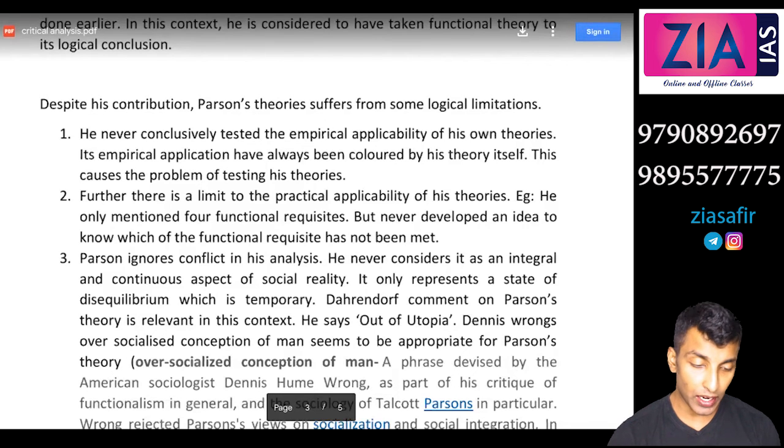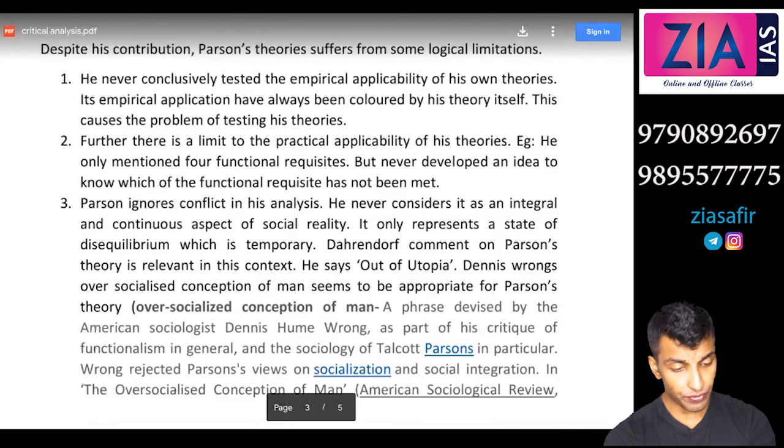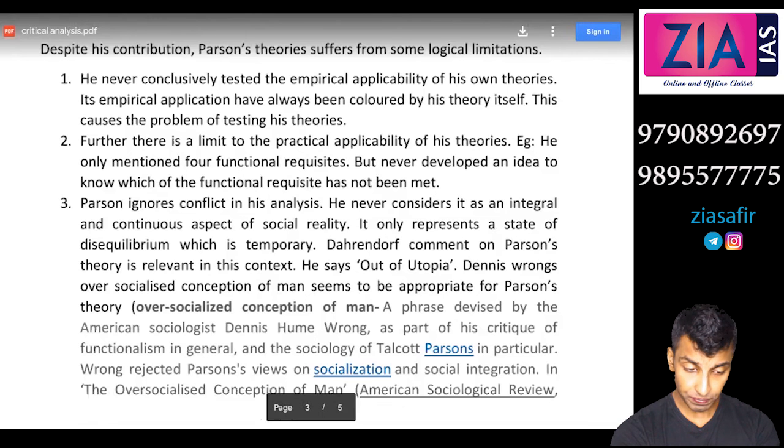So it is very difficult to check his grand theory. Further, there is a limit to the practical applicability of his theories. For example, he only mentioned 4 functional requisites, but never developed an idea to know which functional requisite has not been met.